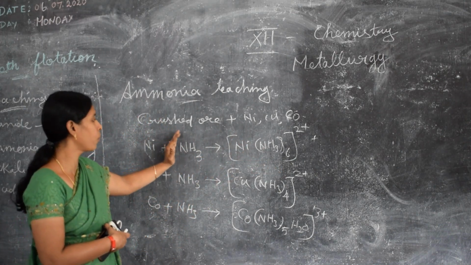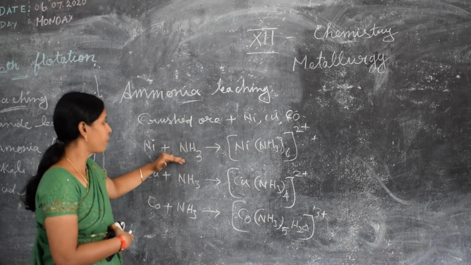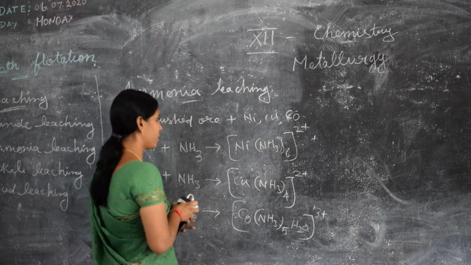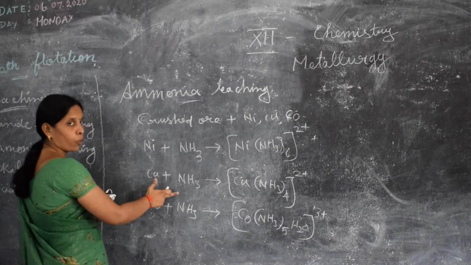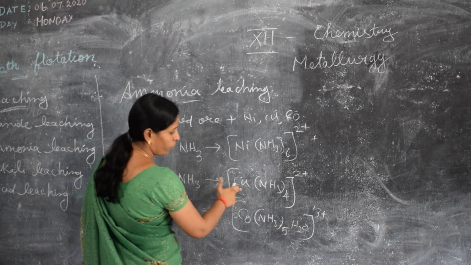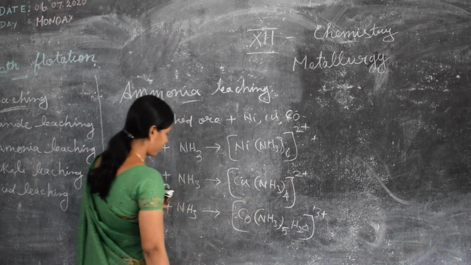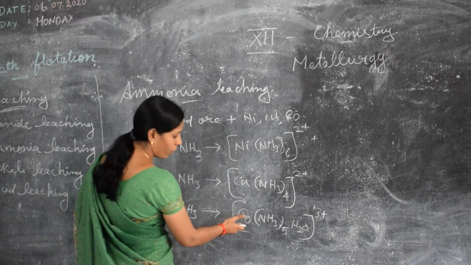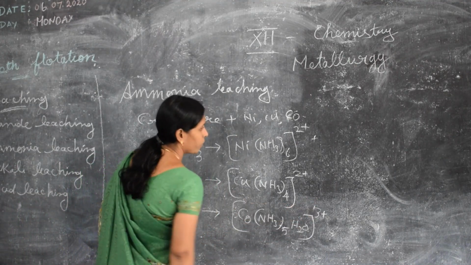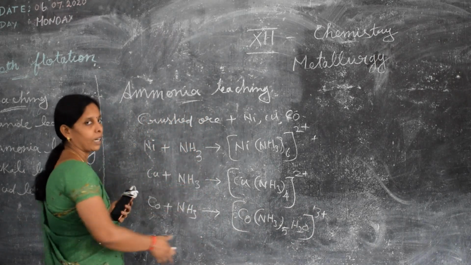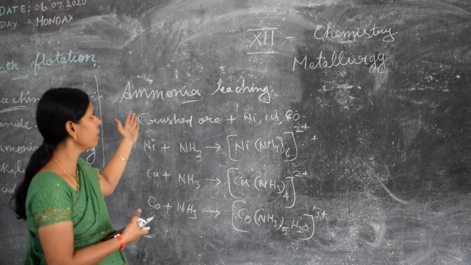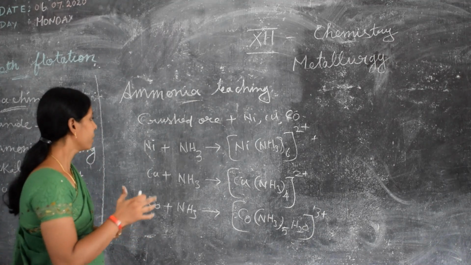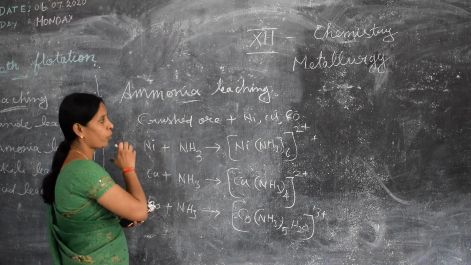Nickel leaches with ammonia under suitable pressure to form the nickel complex Ni(NH3)6 2+, copper leaches with ammonia to form the copper Cu(NH3)4 2+ complex, and cobalt leaches with ammonia under suitable pressure to form cobalt NH3 and water with 3+ oxidation state, cation state. So this is ammonia leaching.